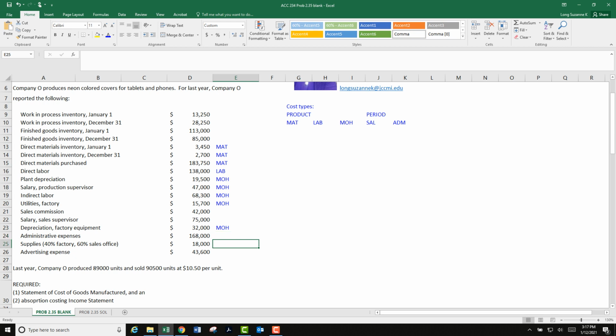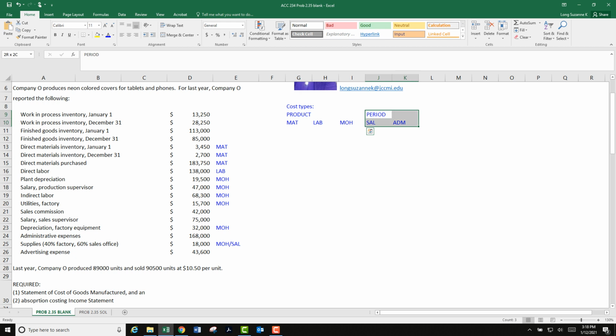Admin now. So here, part of this is factory, and part of this is sales. Advertising, no. So far I've got my materials, labor, and overhead identified. I've got them sorted. So I'm sorting this list of stuff into categories. So we're good here. We're done with product.